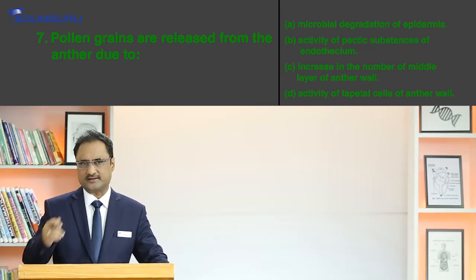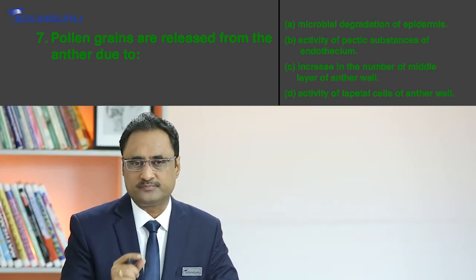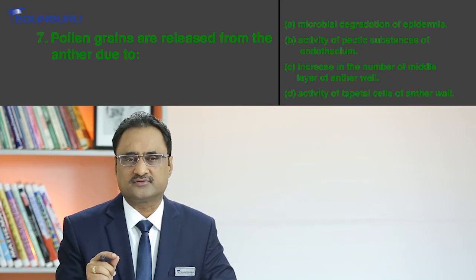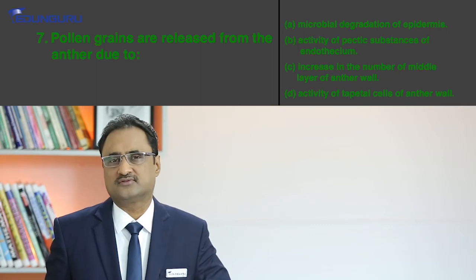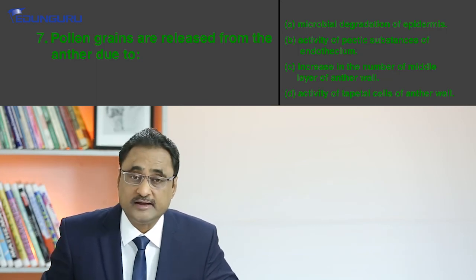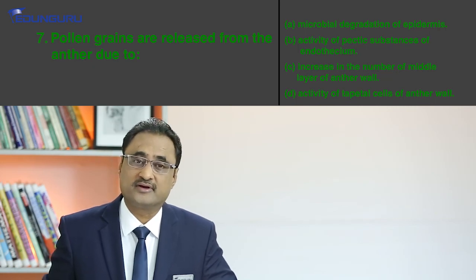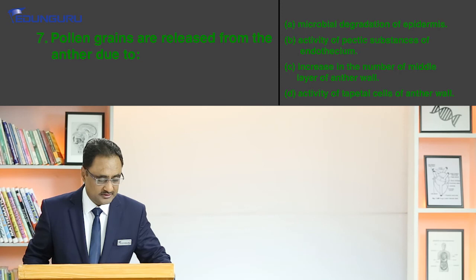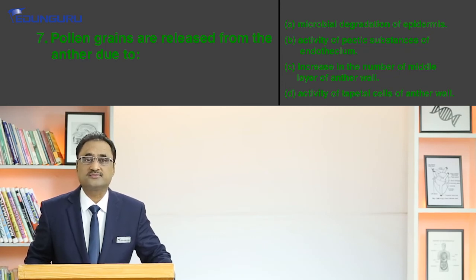And since it is made up of pectic substances, whenever the pollen grains are meant to be released, cracks develop in the pectic substances and eventually it helps in the release of the pollen grains. So the very role of the endothecium in the anther wall is that it helps in the release of the pollen grain. So for this question, the correct answer is option B, that is activity of pectic substances of the endothecium wall.